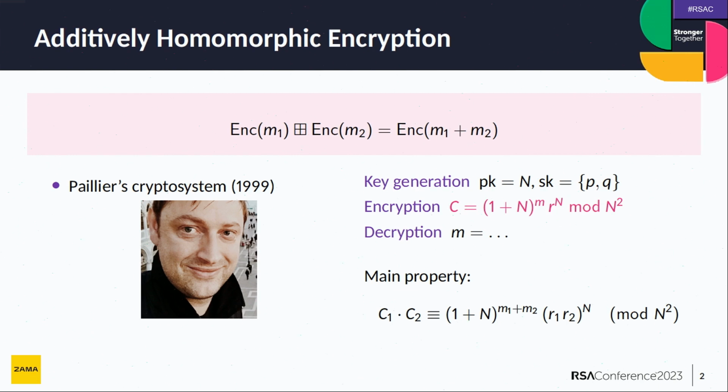What you have to observe is that, given the encryptions of two messages M1 and M2, if you compute the product of C1 and C2, where C1 is the encryption of message M1 and C2 is the encryption of message M2, then you end up with the encryption of M1 plus M2. So you see that's fairly easy. Anyone given the encryption of M1 and M2 can get the encryption of M1 plus M2.